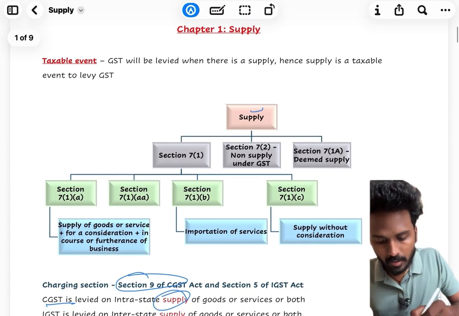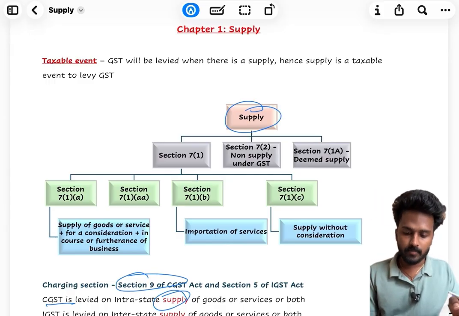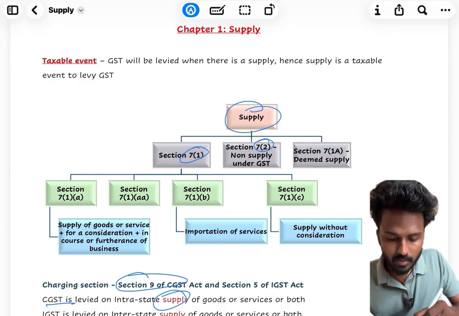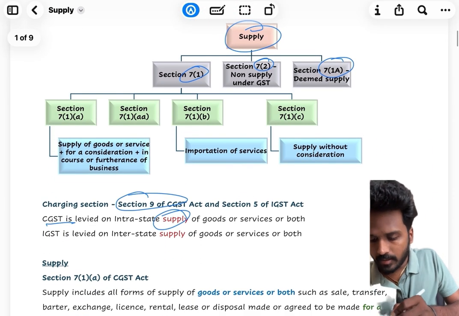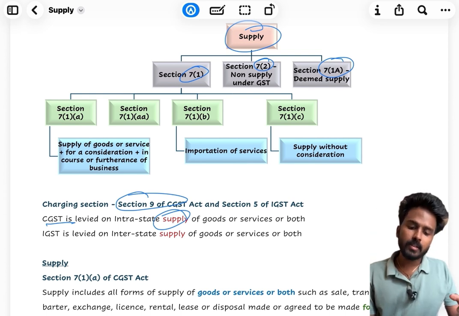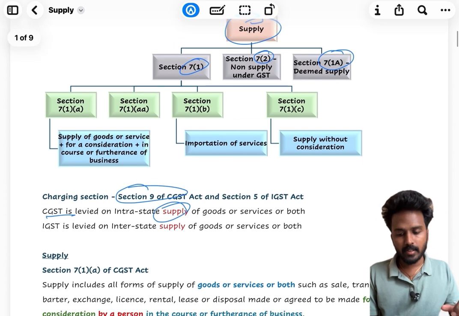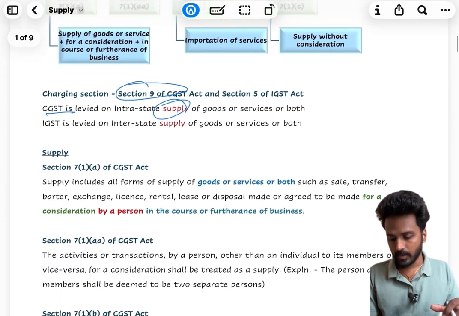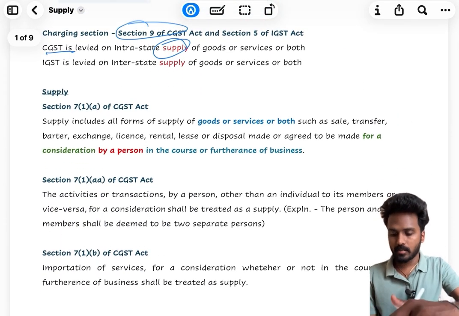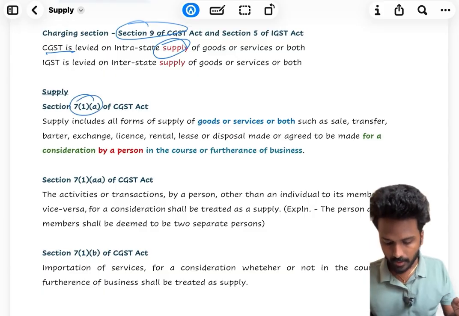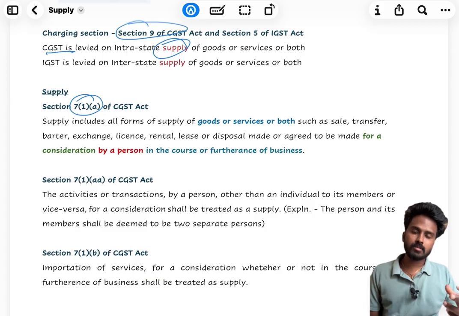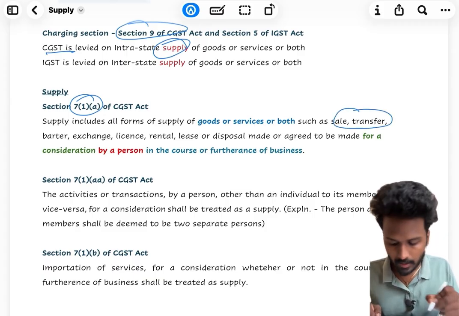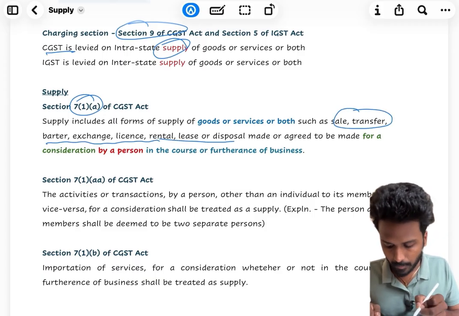In this chapter of supply, we mainly have only three sections: Section 7(1), Section 7(2), and Section 7(3). Section 7(1) has 7(1)(a), 7(1)(aa), 7(1)(b), and 7(1)(c). So firstly, we can start going through Section 7(1), with 7(1)(a). When I said transaction, what are all the kinds of transaction that can happen which can be termed as supply?